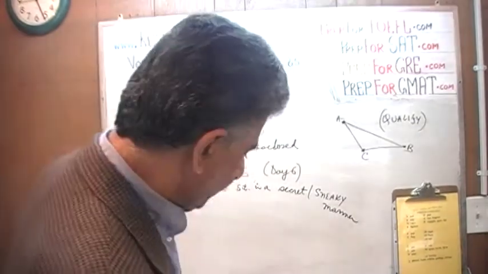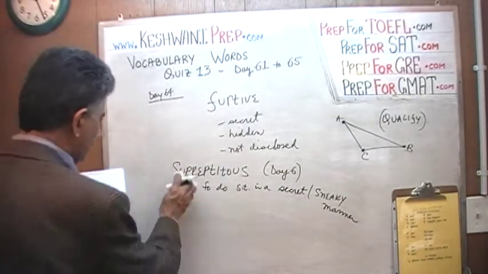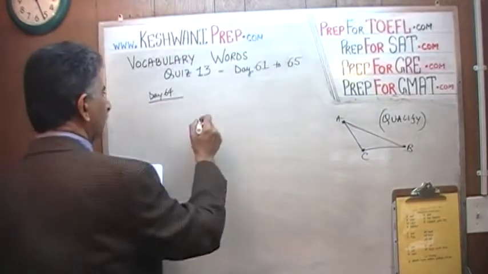The next word that we learned actually had nothing to do with furtive and surreptitious. It's a completely unrelated word. The next word was clement.